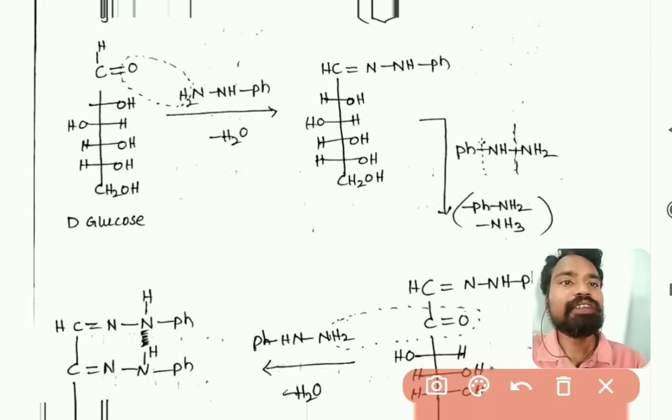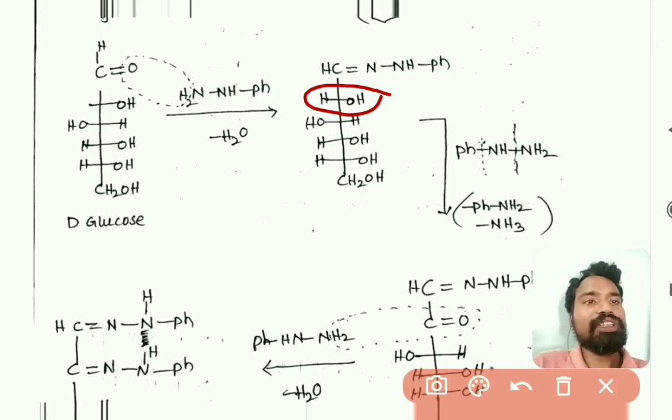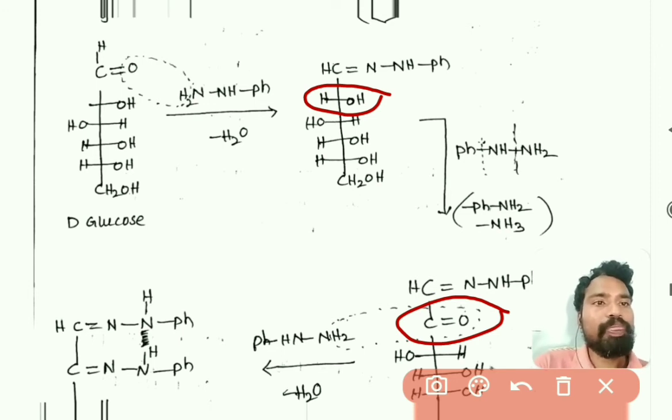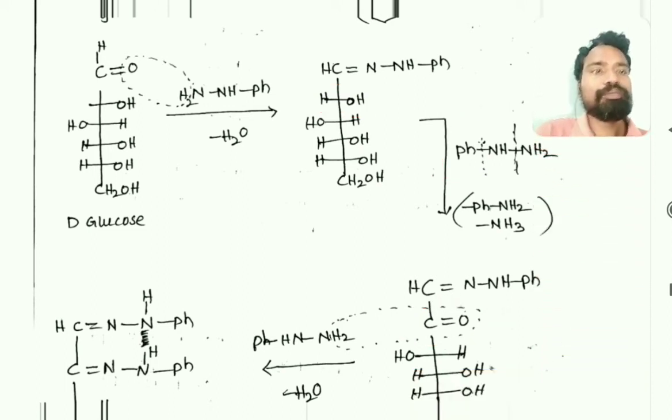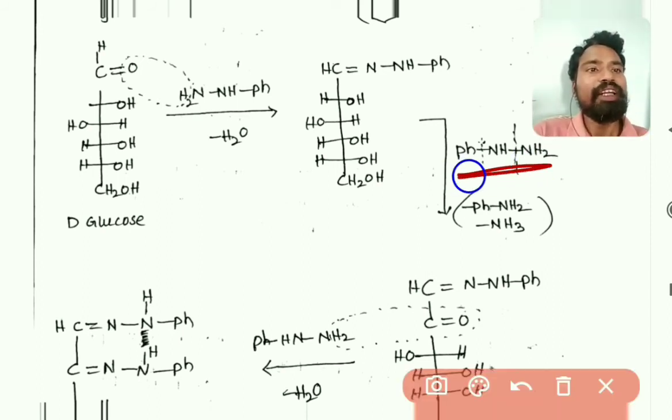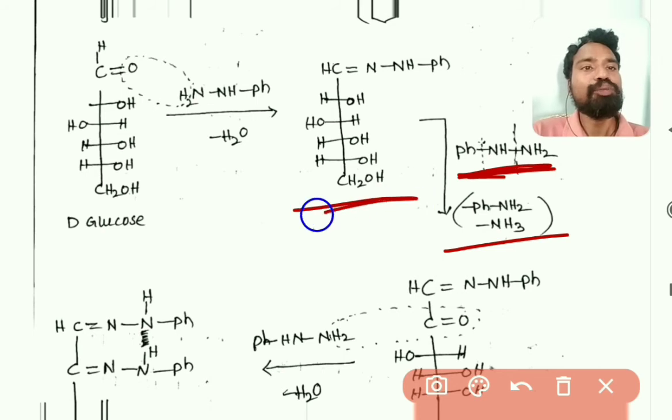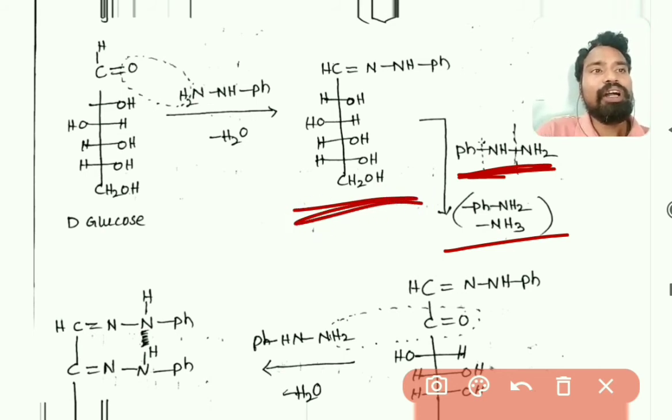As this is undergoing oxidation, the second carbon is converted to C double bond O, because the phenylhydrazine has taken H from carbon and H from oxygen, so a keto group is formed. In this step phenylhydrazine undergoes reduction, and this molecule is oxidized.